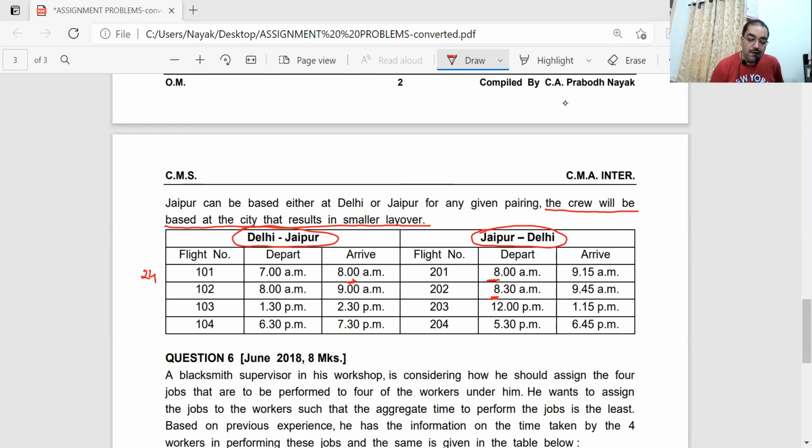Achha, suppose he says, no, I will take 202 flight. Same day he can't take because the same day the 202 flight is available at 8:30. So there is hardly a gap of 30 minutes. And he should have a gap of minimum 5 hours. So he can't take that. He can take that next day. Next day 8:30 he can take. So there he will have how much? 24 and a half hours. 8 to 8 is 24 hours and half an hour, 8:30 now. Are you understanding?